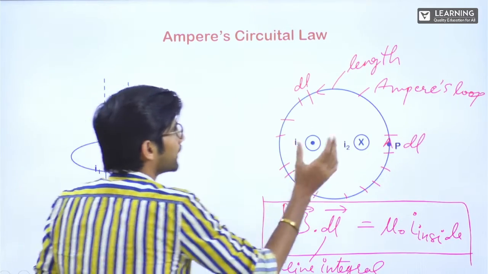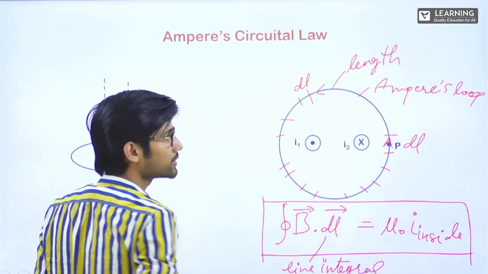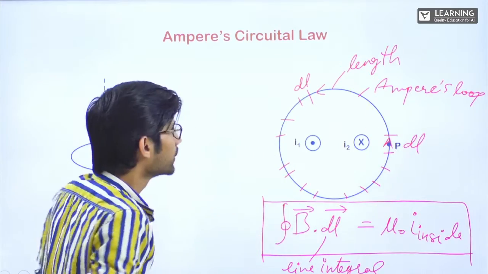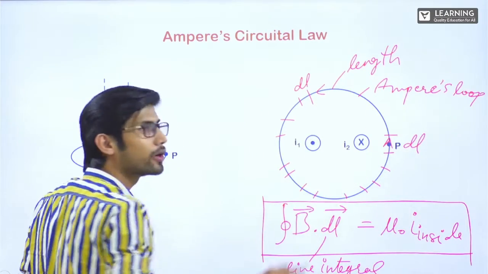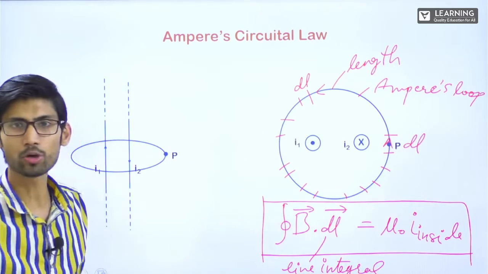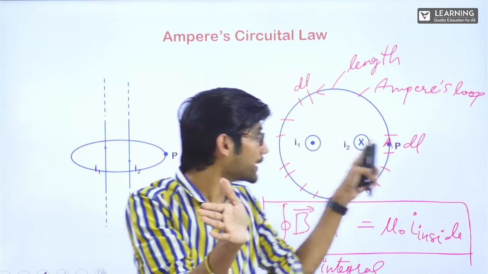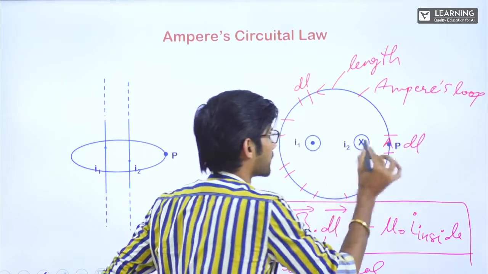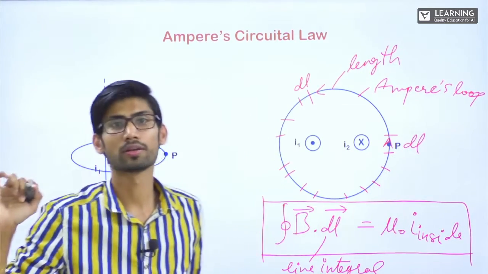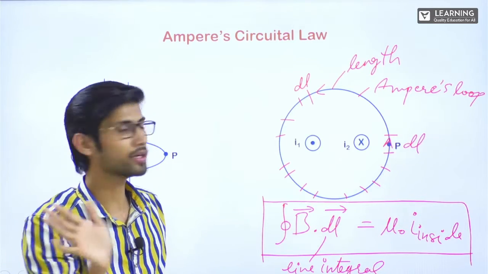How? See, if I take the direction of this loop as anti-clockwise, the direction of DL here at this point P will be upward. So I told the current which is coming out will be taken as positive. So I1 minus I2, if I take, the net current will be outward. If you remember Biot-Savart's law, I cross DL gives the direction of magnetic field. How do we get the direction of magnetic field?